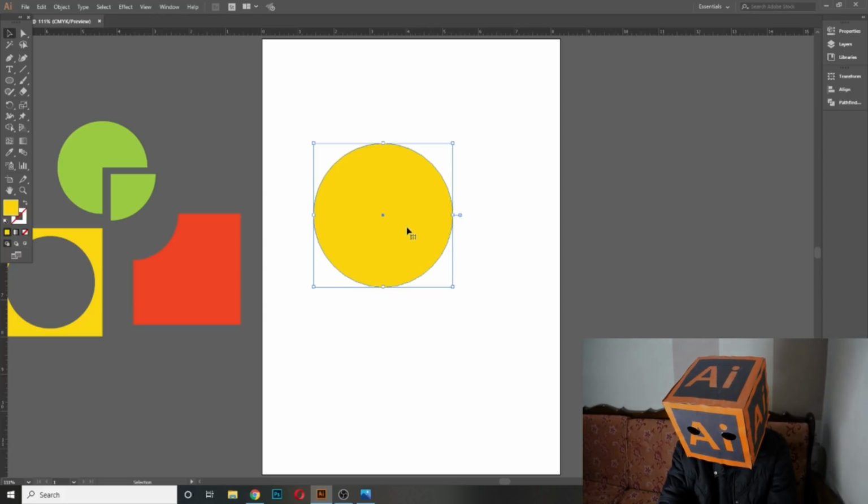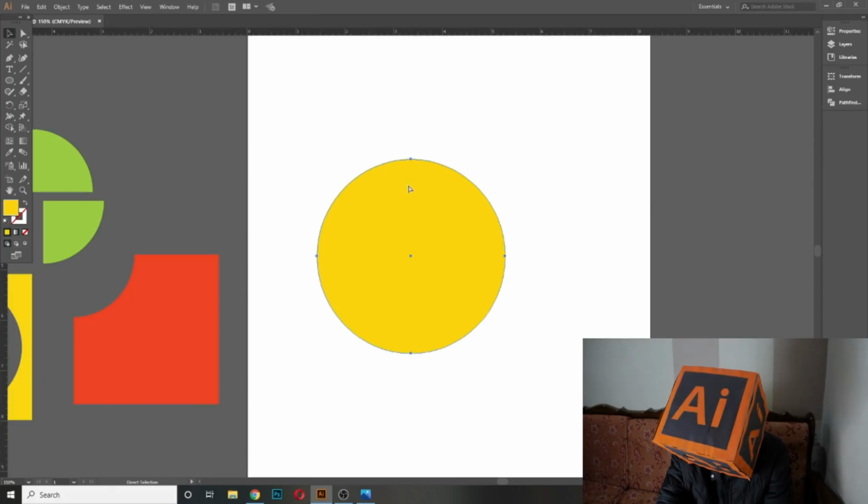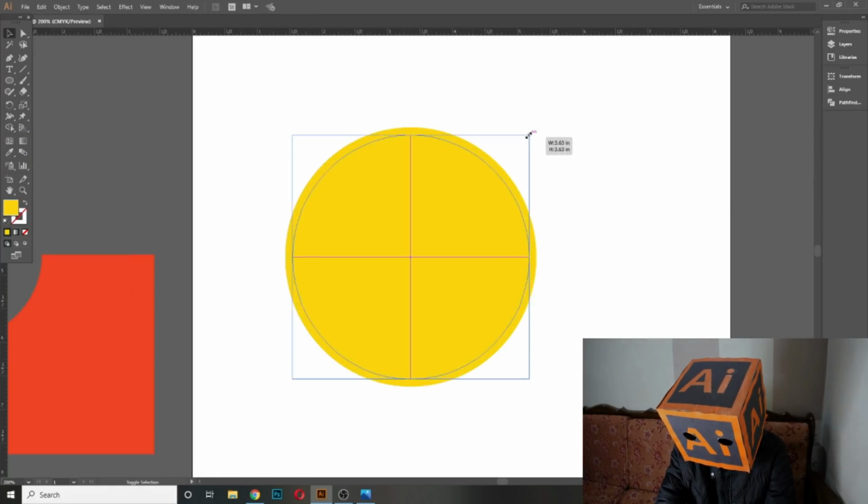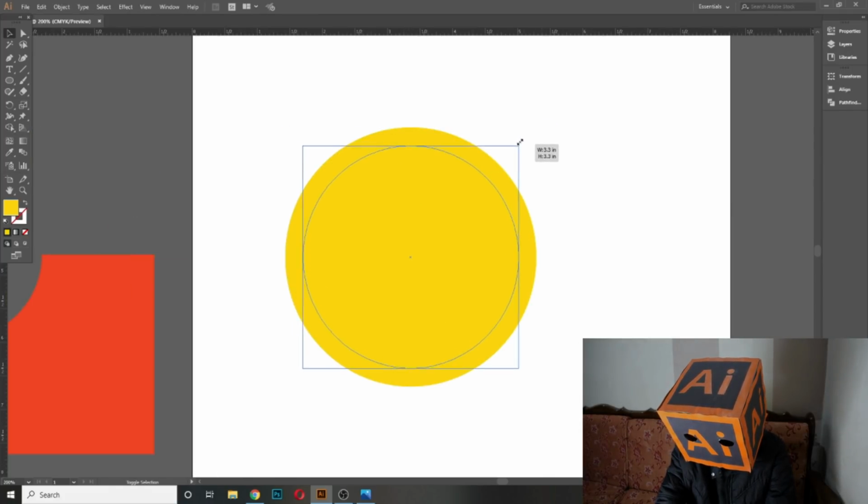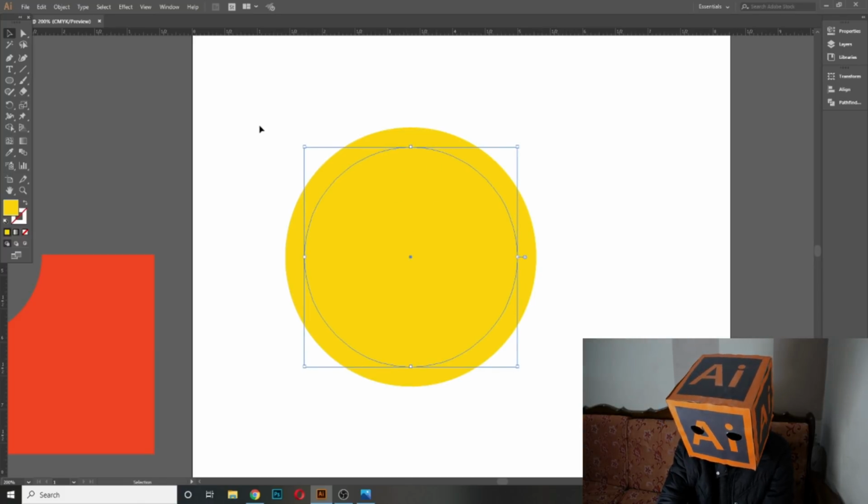So for this I select Ctrl F, and after that I resize it. Now this is our copy and this is our real circle.